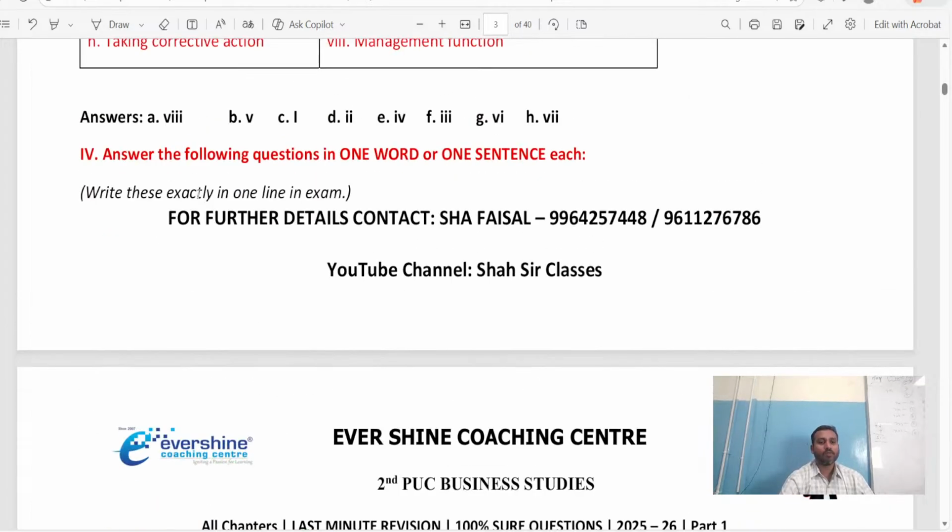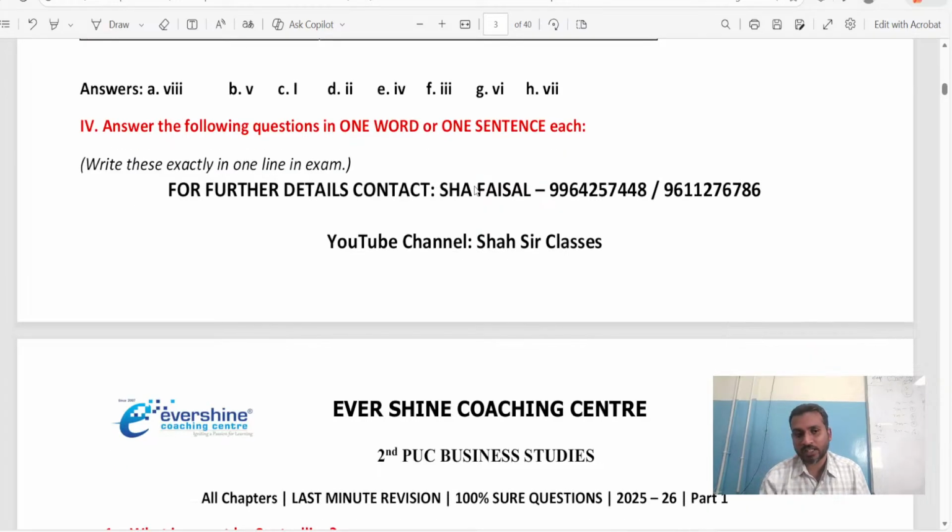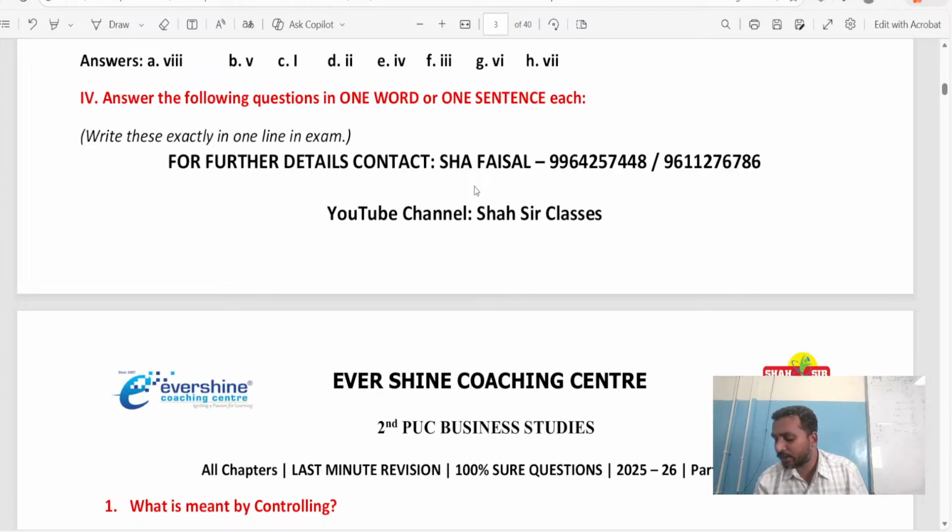Now, as you can see here, the question is answer the following questions in one word or one sentence each. Here, dear students, can you see this highlighted word which I have written here now? Write this exactly in one line in an exam. In an exam, you are supposed to write in a single line. Children, I will be clarifying your doubts later on. First, let me complete the task I have today. So definitely I'll get back to you and clarify your doubts if you have got any doubts related to the exam. Okay, don't mind. Let me proceed.